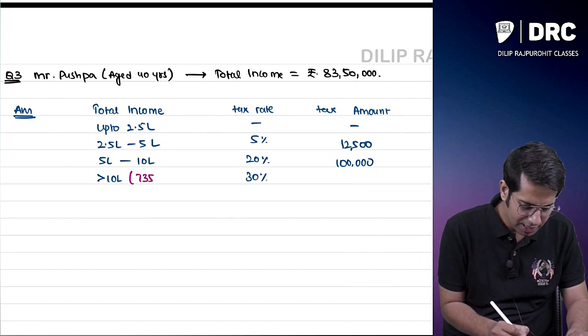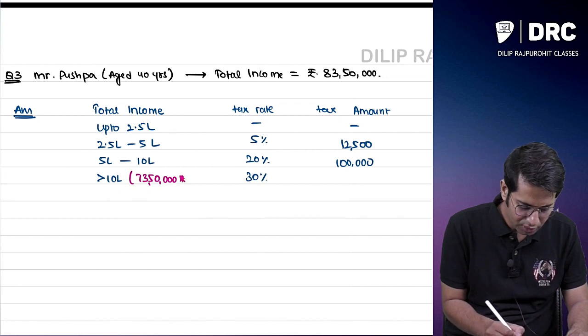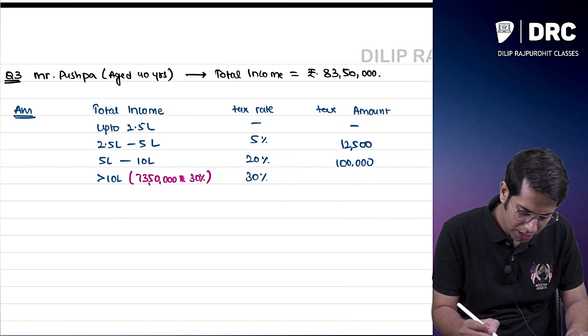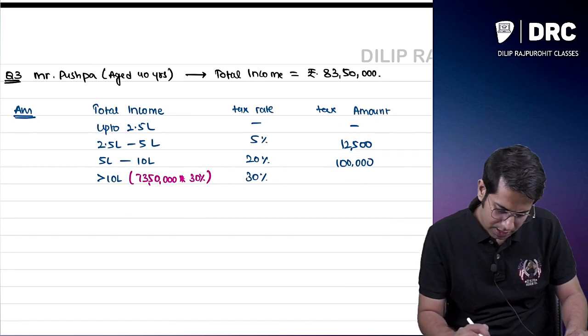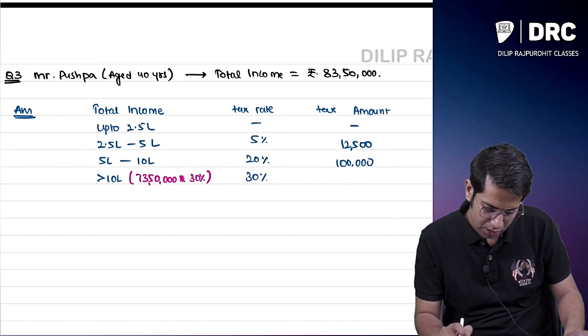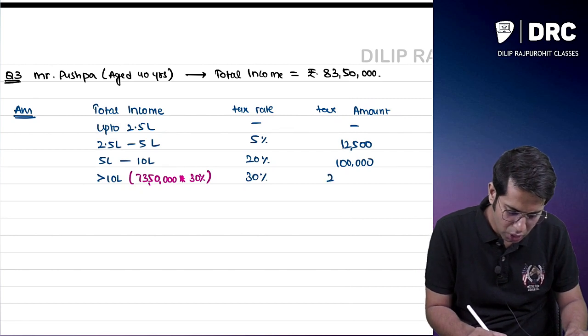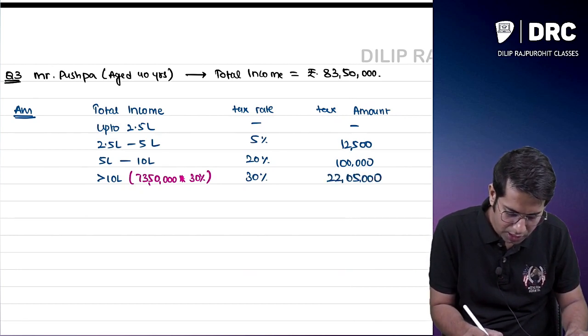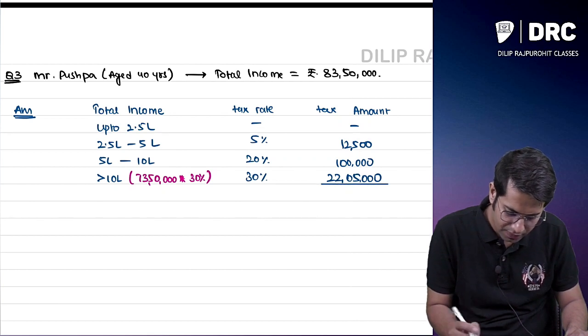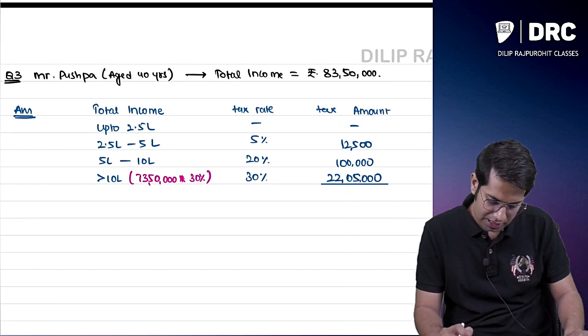So it is 73 lakh 50,000. On 73 lakh 50,000, it is 30%. How much does it come to? 73 lakh 50,000 into 30% comes to 22 lakhs 5,000.